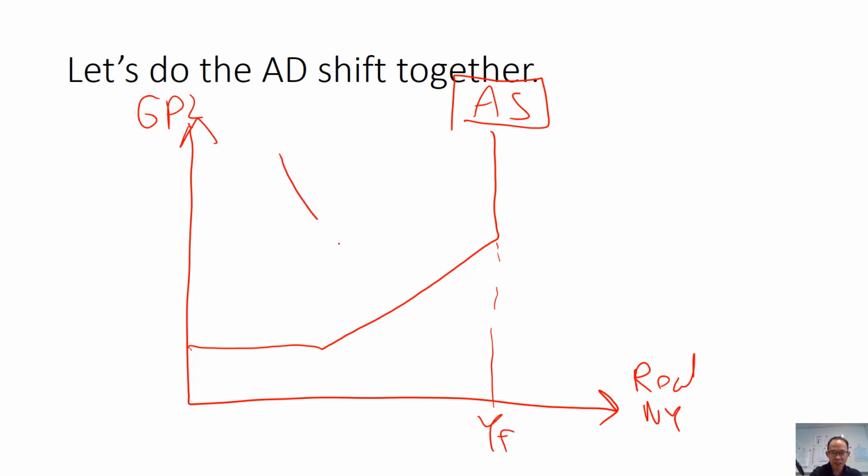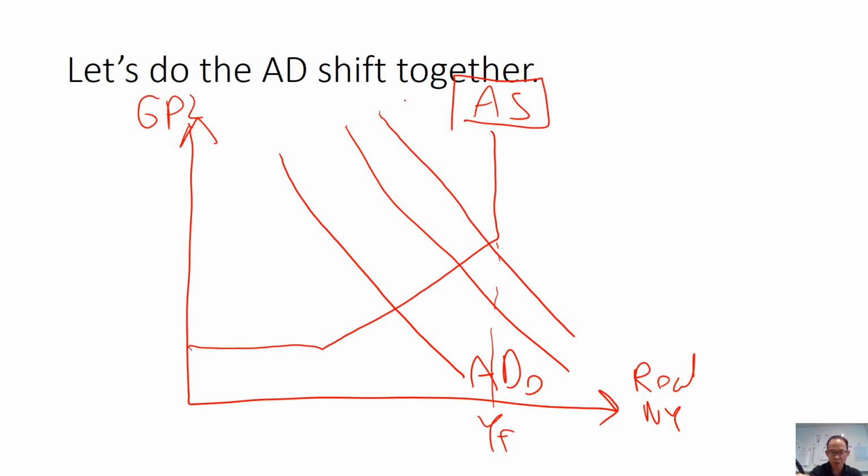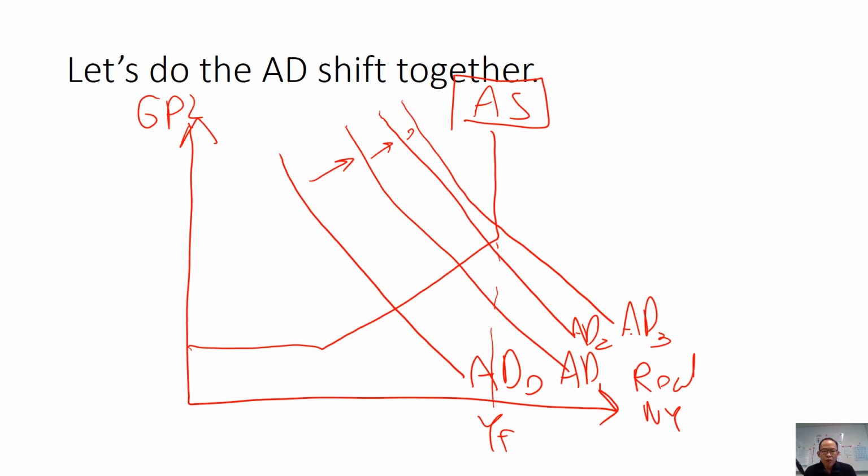You are going to start from somewhere here. So you can do a simple multiple shift where each shift is a bit smaller and smaller. Let's say somewhere here. AD1, AD2, AD3.